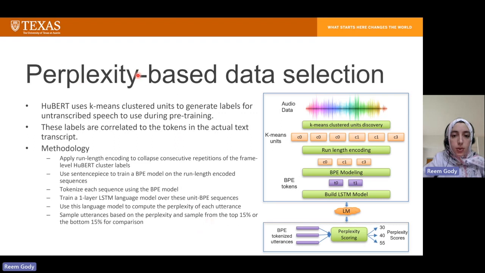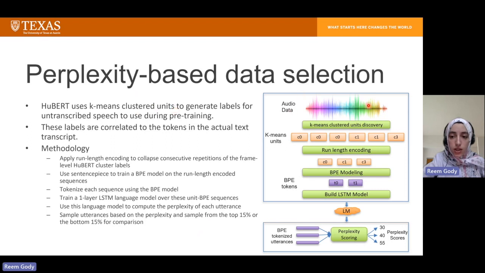Describing the Perplexity-based data selection criterion, we know that HuBERT uses k-means clustered units to generate labels for untranscribed speech to use during pre-training. We hypothesize that these labels are correlated to the tokens in the actual text transcript. So we come up with the idea of building a language model on top of these tokens, and then scoring the utterances using this LM, and using the scores that we generate to select the data.